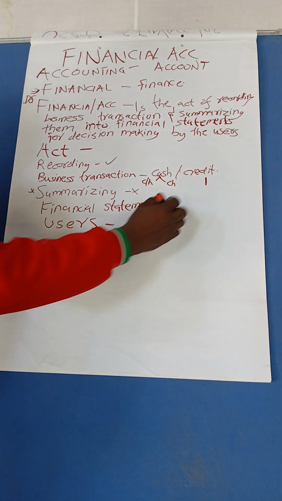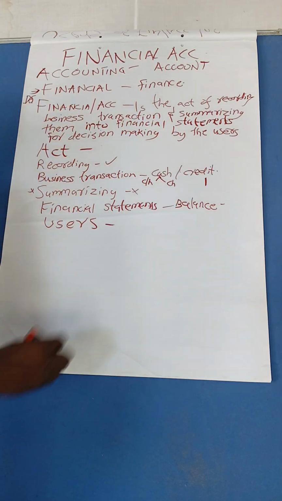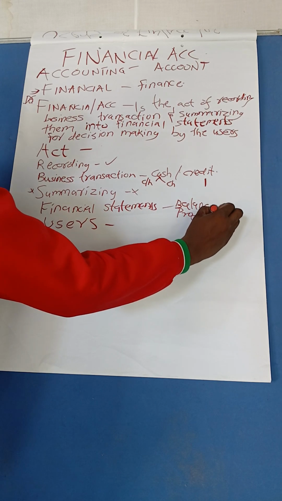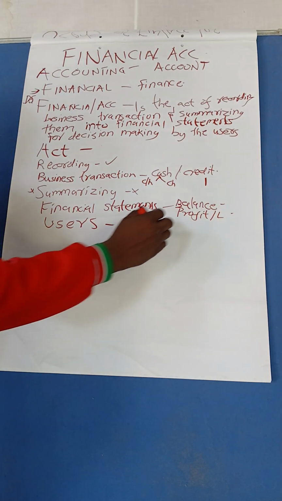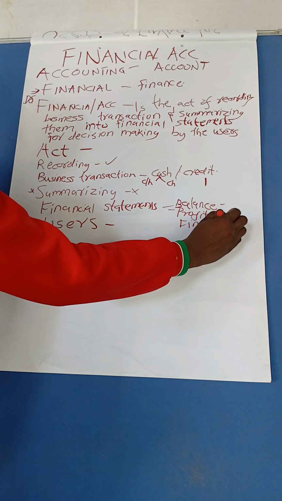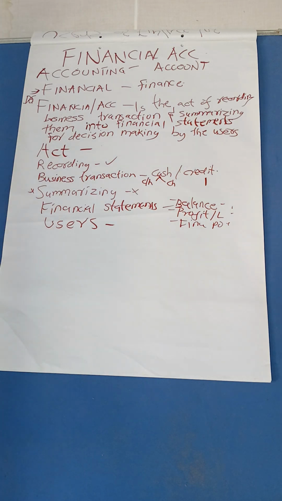Now, here we are coming up with the balance sheet, which I will show you how it is prepared. I will show you how we prepare the profit and loss account. We'll also learn how we prepare the financial position in relation to the balance sheet. We'll also come up with the final accounts for sole traders, even up to the company level and the partnership.